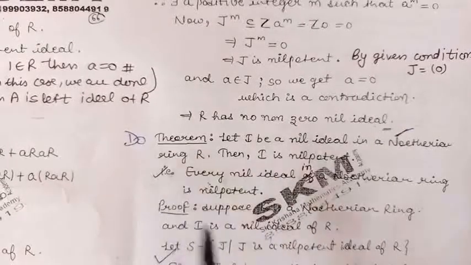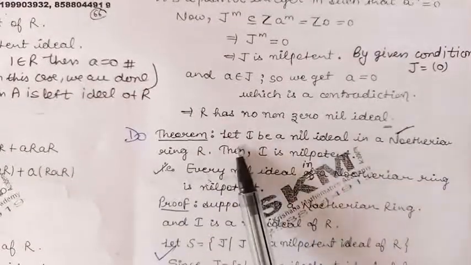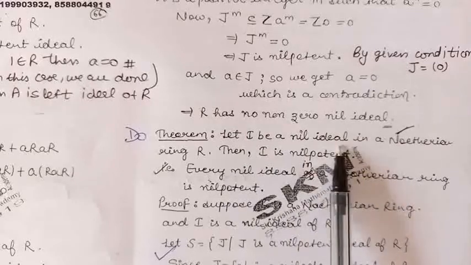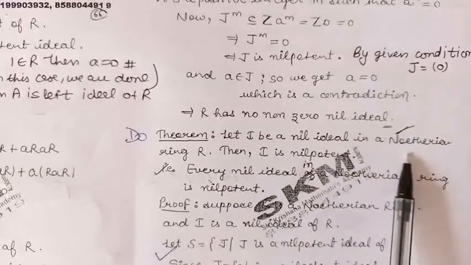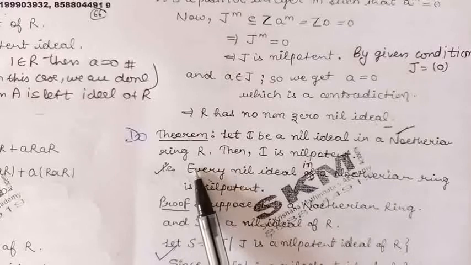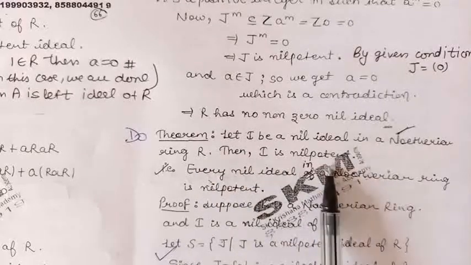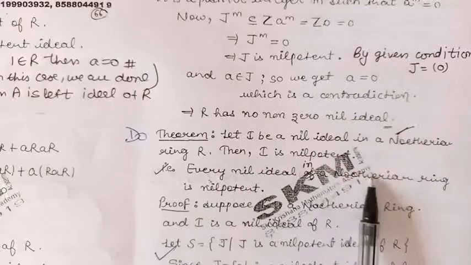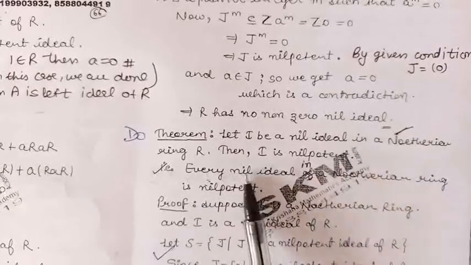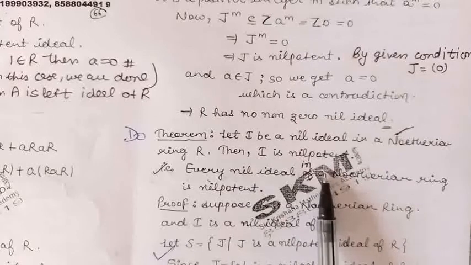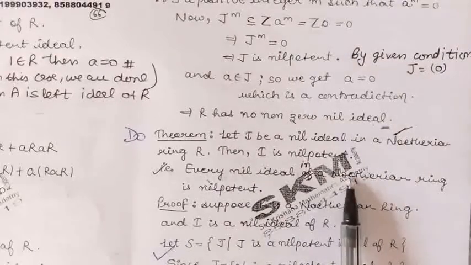So the theorem is, let I be a nil ideal in a Noetherian ring R. Then we have to prove that I is nilpotent. Means Noetherian ring में हर एक nil ideal nilpotent होता है. ये हमें प्रूव करना है इसमें.